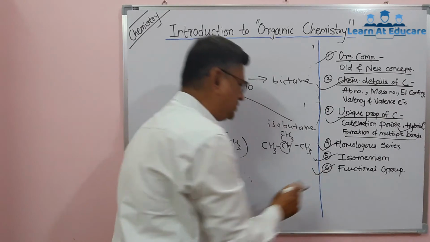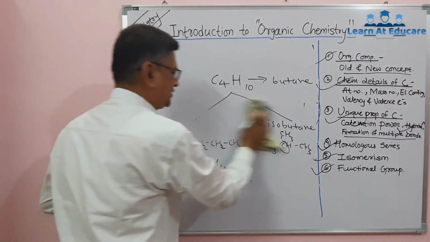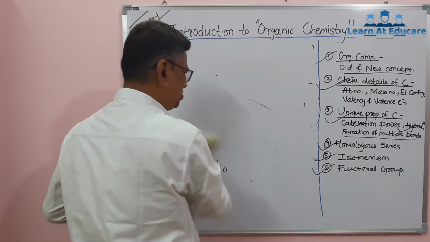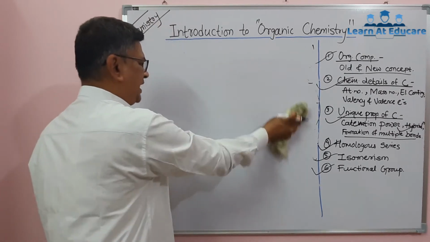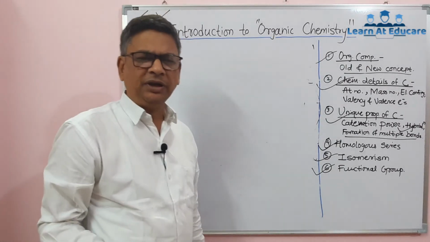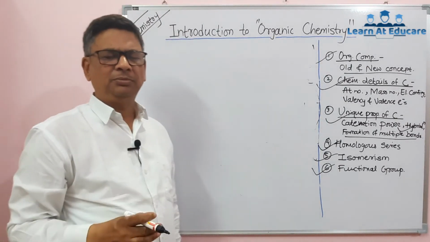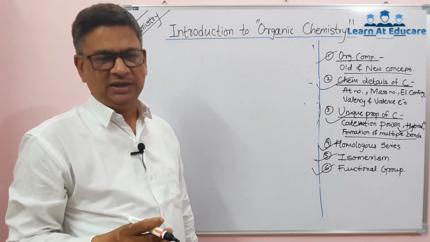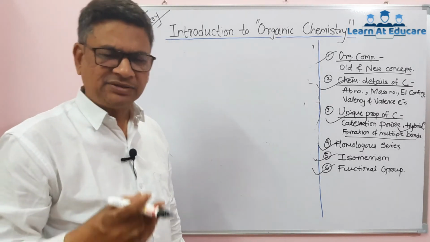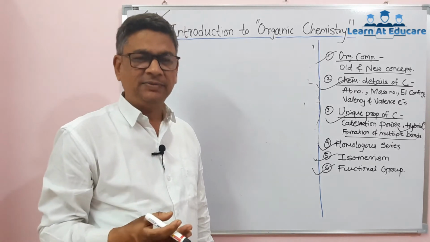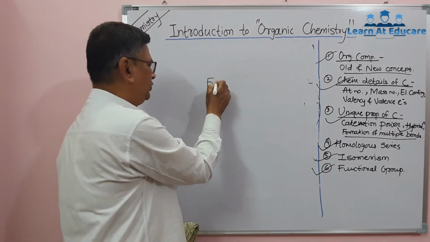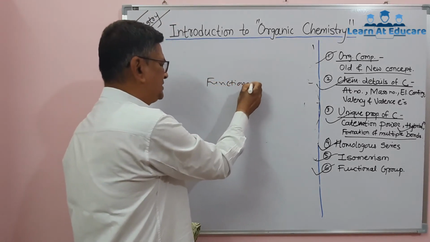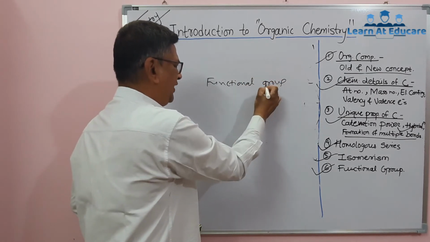We'll take one more concept in this session, that is called functional group. What is a functional group? To understand, see here, every organic compound has some particular group of atoms which decides its reactivity, chemical properties, and that is called a functional group. A functional group decides the chemical behavior of an organic compound.